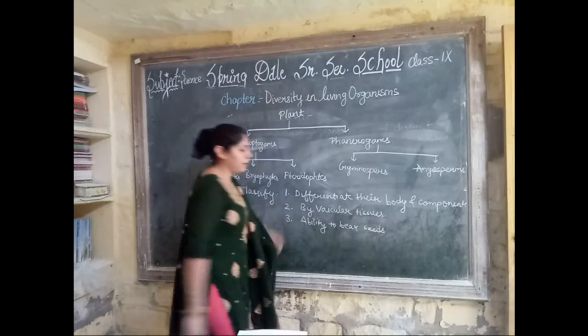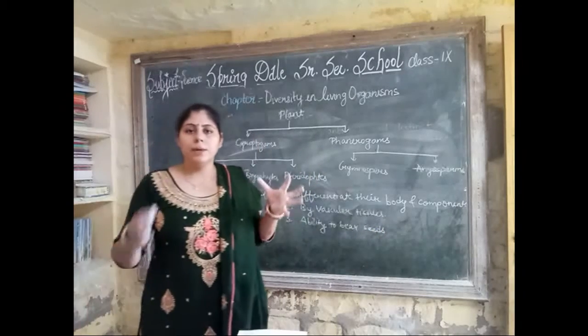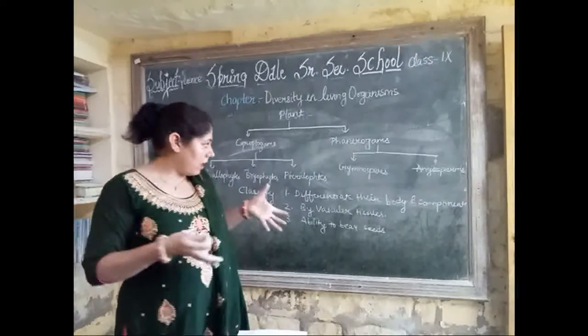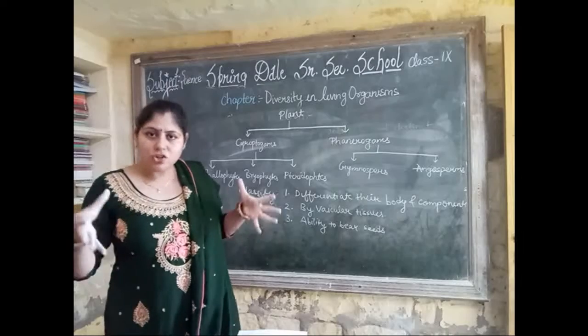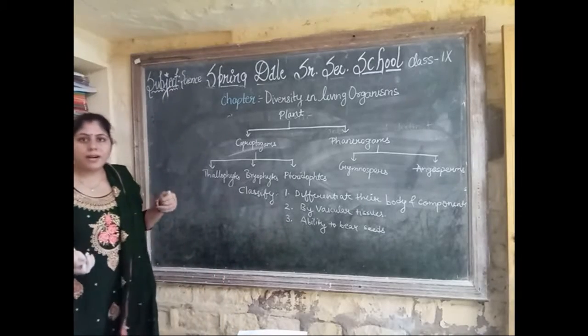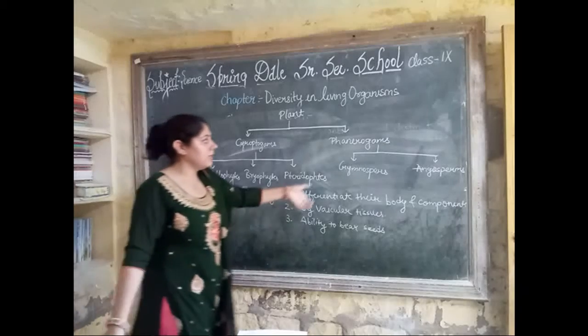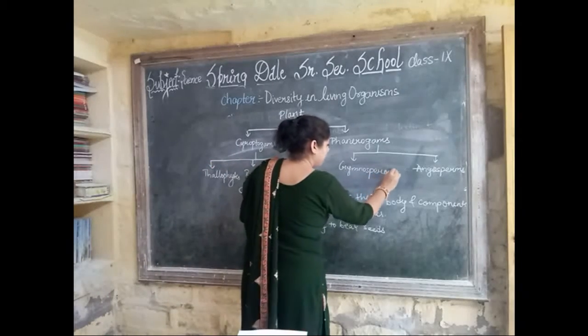Some plants have the ability to bear seeds and some do not. So that is how they are classified, and that is why some plants are in thallophytes, some in bryophytes, and some are gymnosperms.